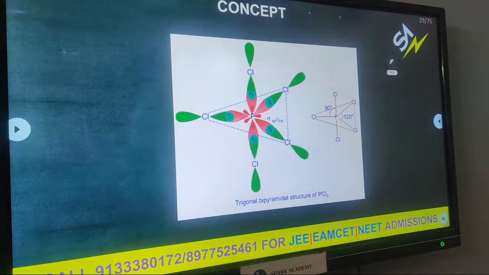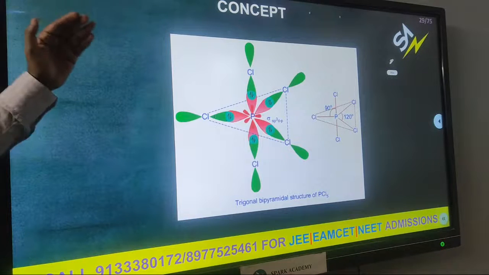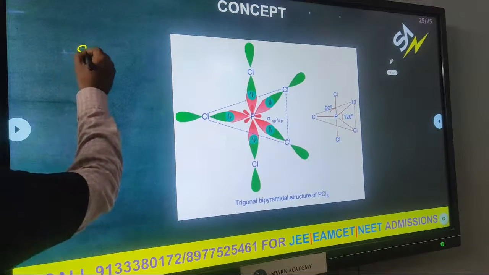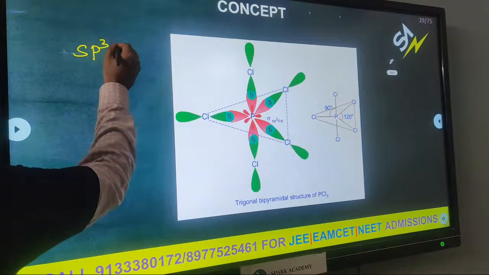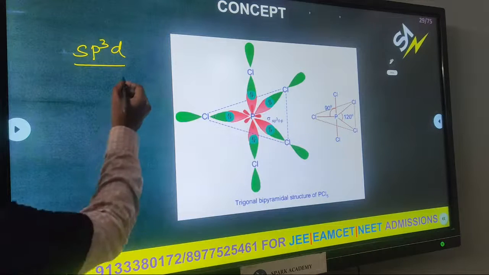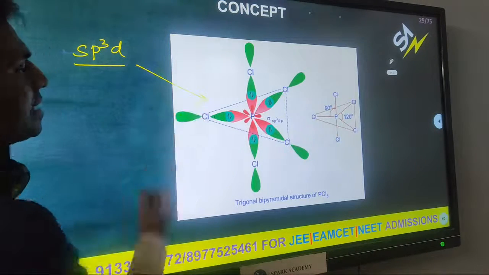Now come to the next hybridization. sp, sp2, sp3. What about the next one? sp3d. Total how many hybrid orbitals are present? 3, 1, 4, 5. The best example is PCl5.